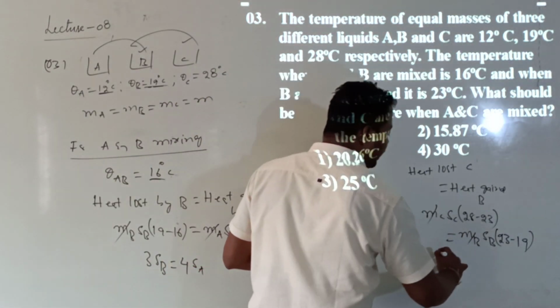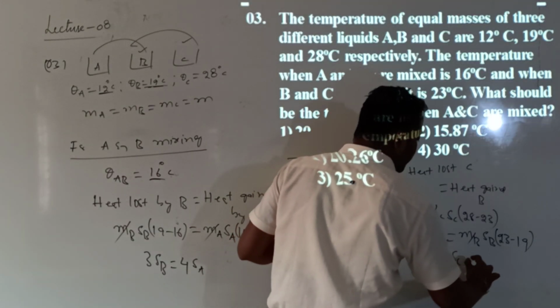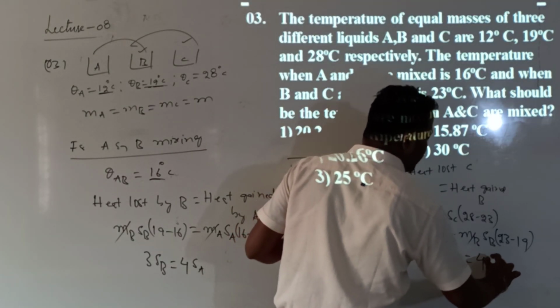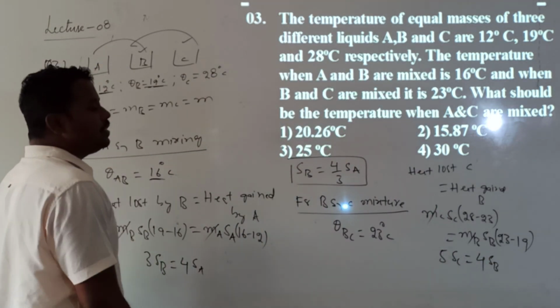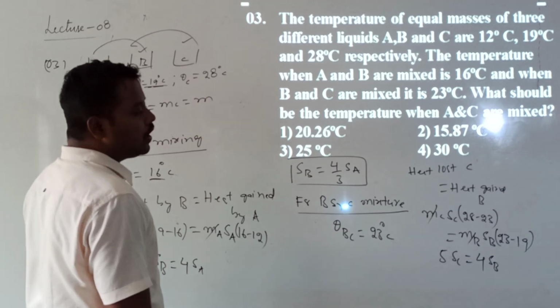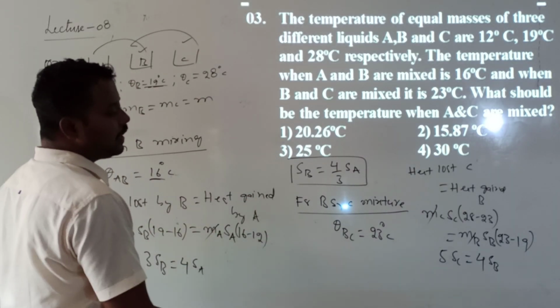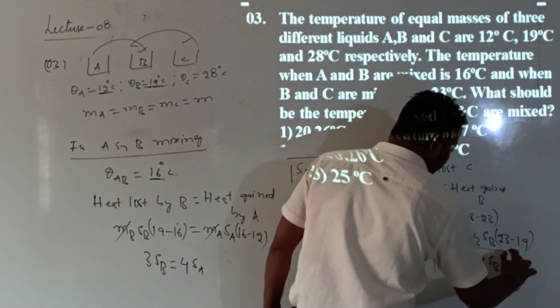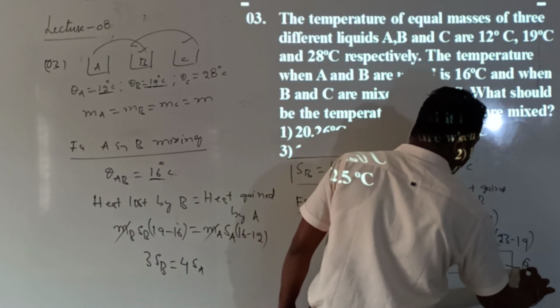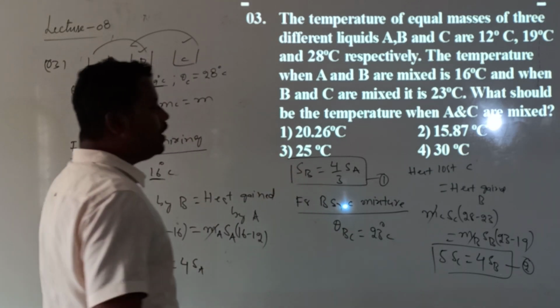So what do I get? 5 into SC will be equal to 4 into SB. Can I call this equation 1? Can I call this equation 2? Okay? Till now understood?